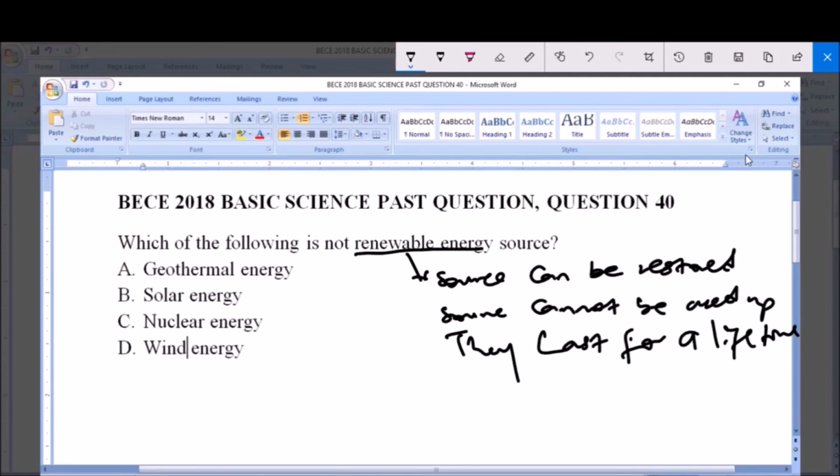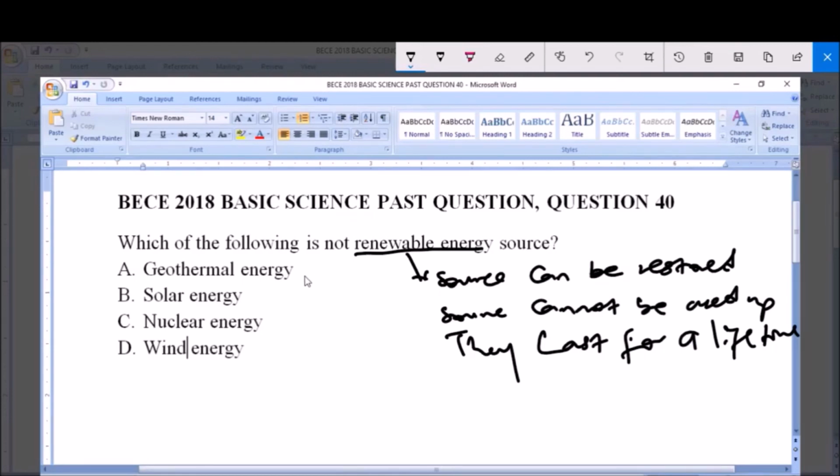Now the question says, which of the following is not a renewable energy source? That is, from our options, we have to pick the one which is not a renewable energy source. And remember, we've established that renewable energy sources are energy sources that can be restored. That is, they cannot be used up. They last for a lifetime. Now A here says geothermal energy, B says solar energy, and C says nuclear energy, while D says wind energy. So out of these four, we are going to pick the one which is not a renewable energy source.